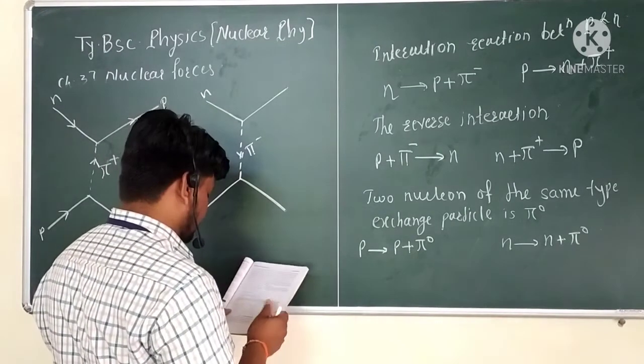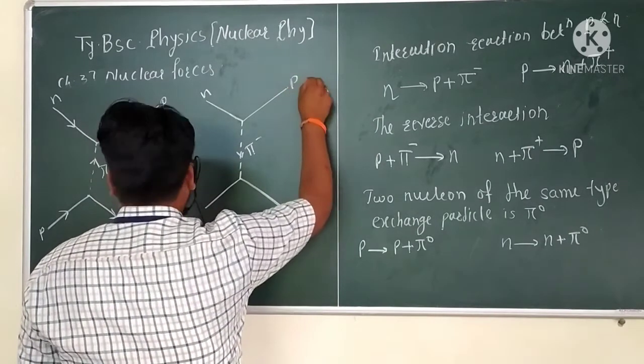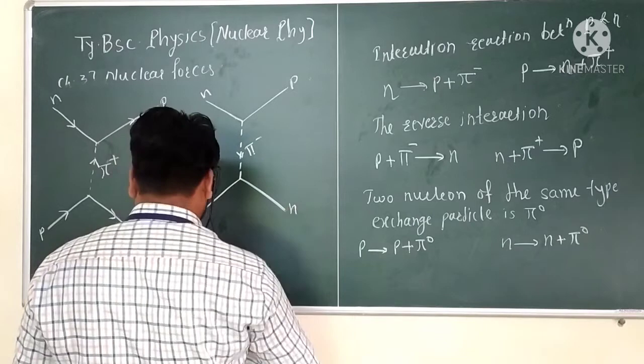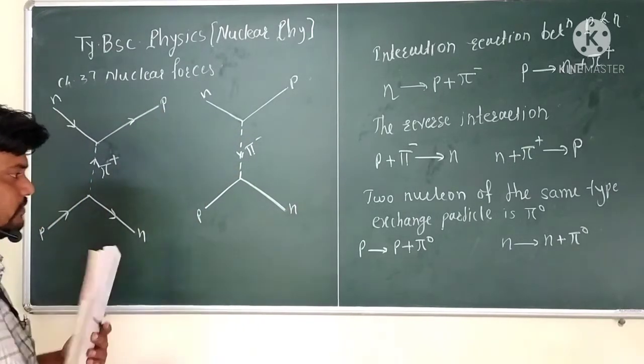What type of reaction takes place here? That gives the proton, and here the proton and neutron are there. So that is the exchange particle diagram of the Feynman diagram.